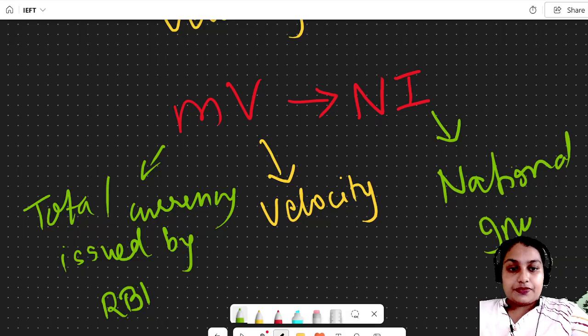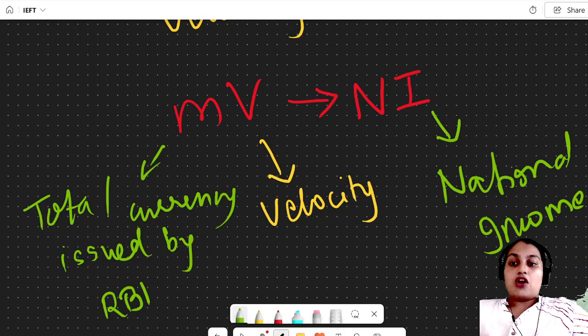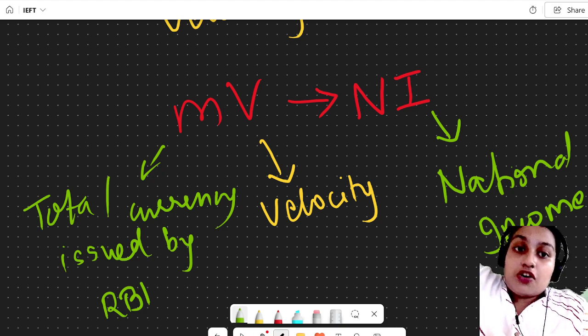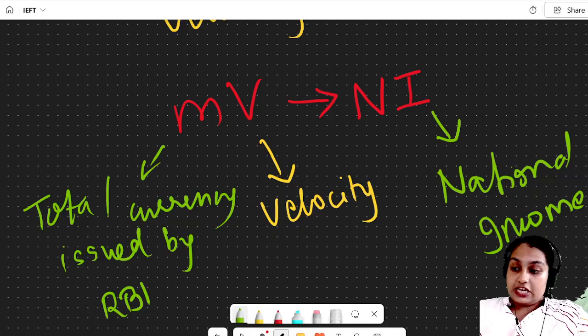National income. Okay, so M means how much money or how much currency the RBI, the Reserve Bank of India, is issuing, the total currency. V is the velocity. Velocity is the circulation of money, how much the money is being circulated. And NI is the national income. So what do you mean by national income here? It is the total value of money.